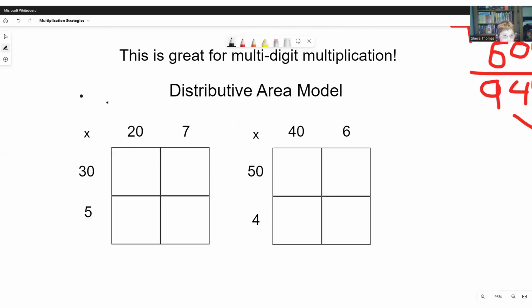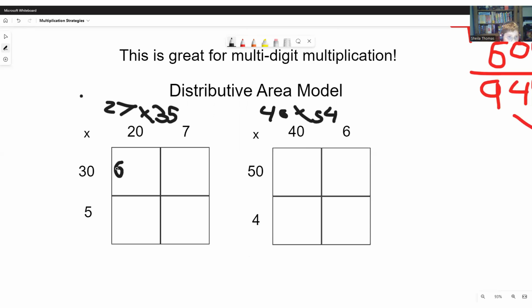So this would be 27 times 35. And this would be 46 times 54.